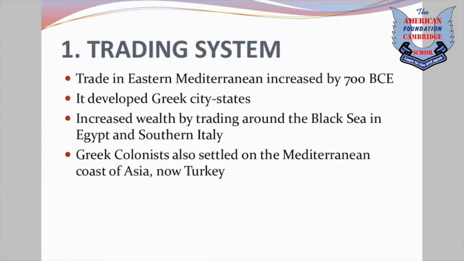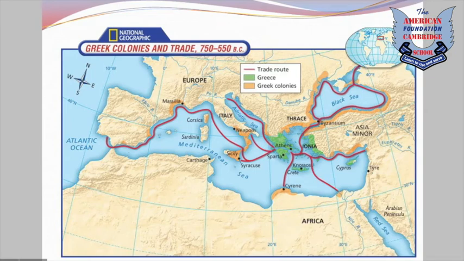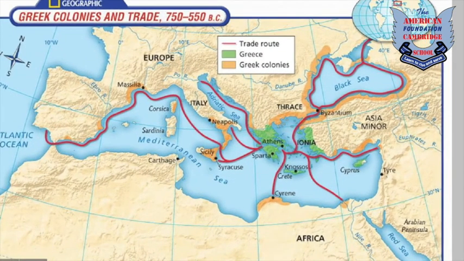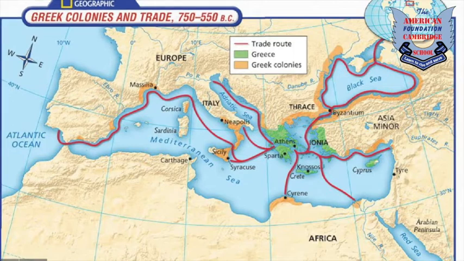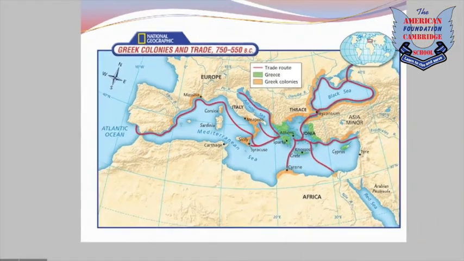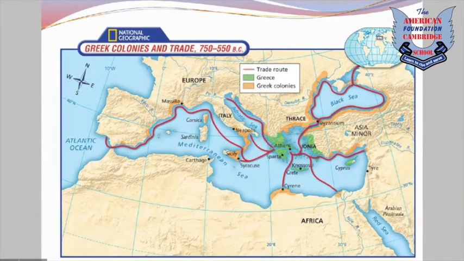In another map, we are going to learn where the Black Sea is. Greek colonists also settled on the Mediterranean coast of Asia and what is now Turkey. Here is another clear map in which you can see the red lines highlight the trade routes of the Greeks, while the green mainly mentions the city-states, and the orange portion highlighted from one end to the other covers the areas of the Black Sea. These are the Greek colonies. So you can now assume how far and wide the authority of Greece was.